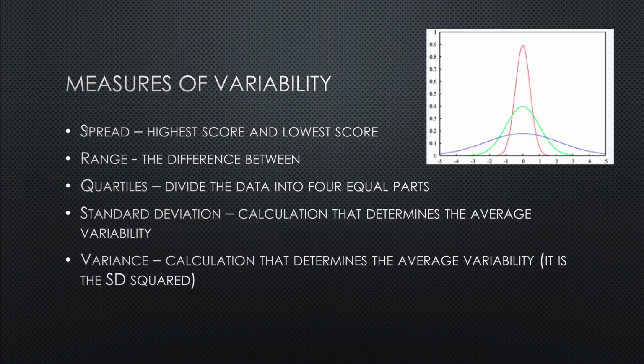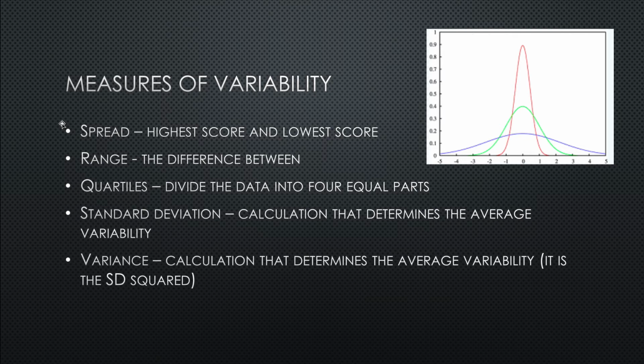And then the variance is closely related to the standard deviation. It's the square of the standard deviation, and it again is a calculation that helps us evaluate the average variability in a measure. Often some measures are more stable than others, and we see wider ranges of variability. We'll learn as we read more articles how standard deviation can really give us an idea of if there's a difference between the groups.